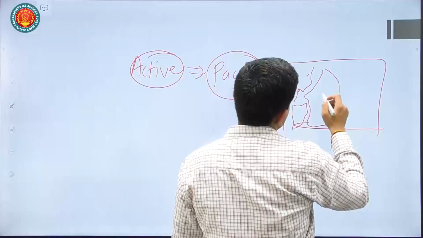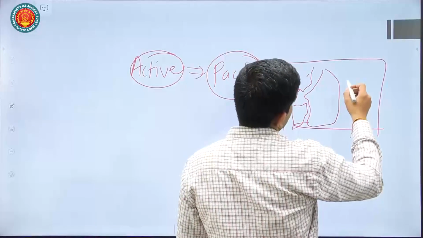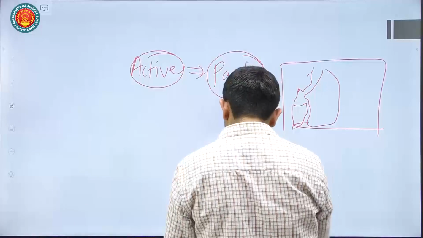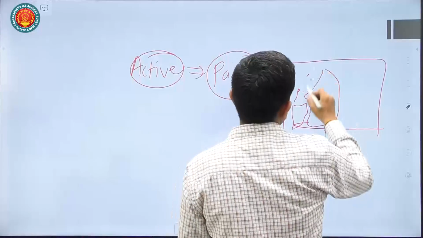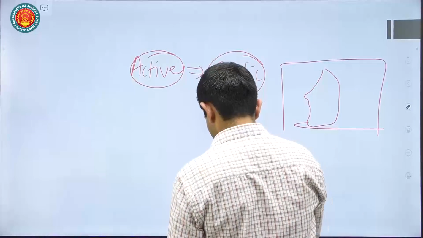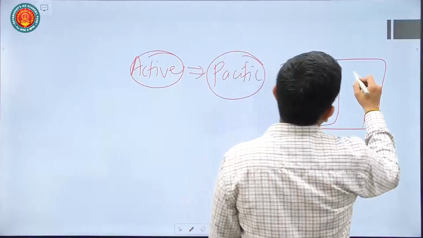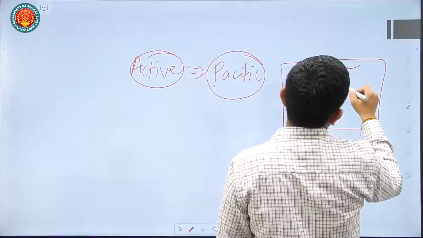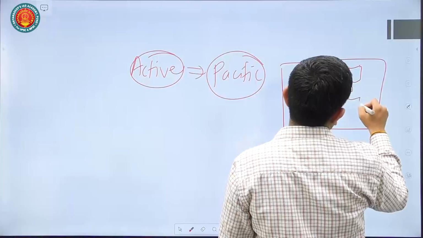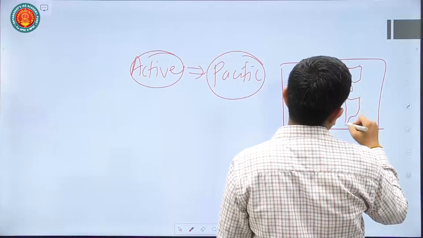Okay, so here you can draw the USA in the right side like this, and then you can draw South America.